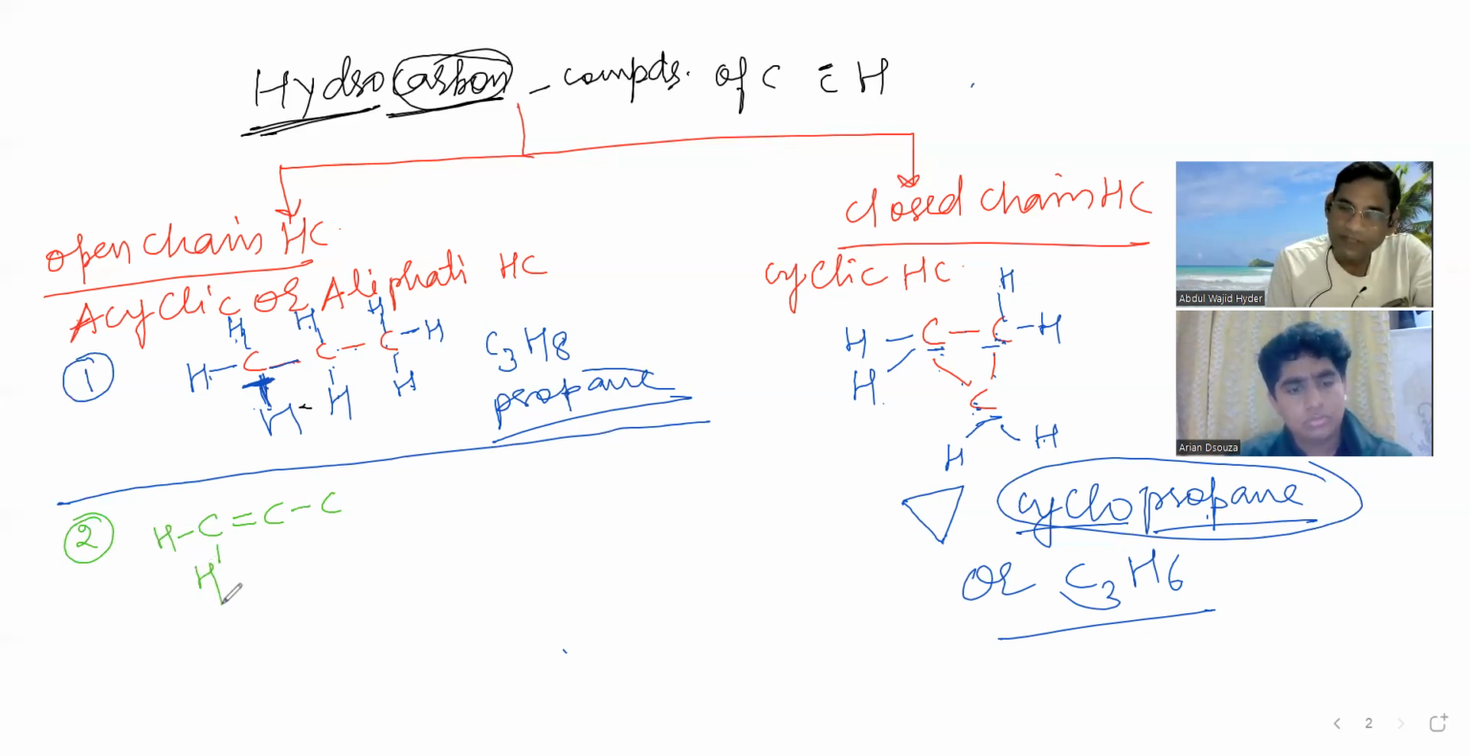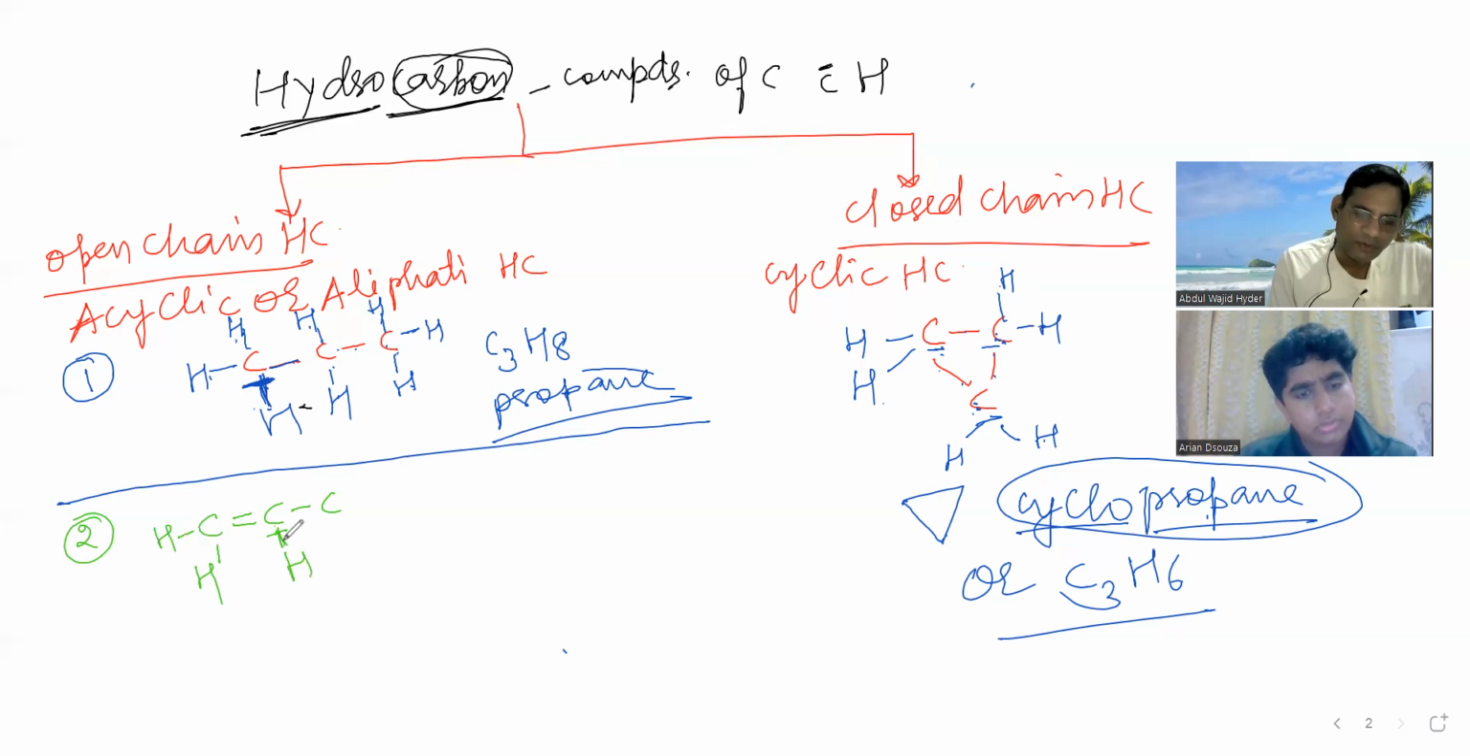See, this method is very easy. If you follow this, you need not learn all this. That's very easy. Now go to the second carbon atom. How many bonds is this second carbon having? 3. So the valency from bonds is 3.